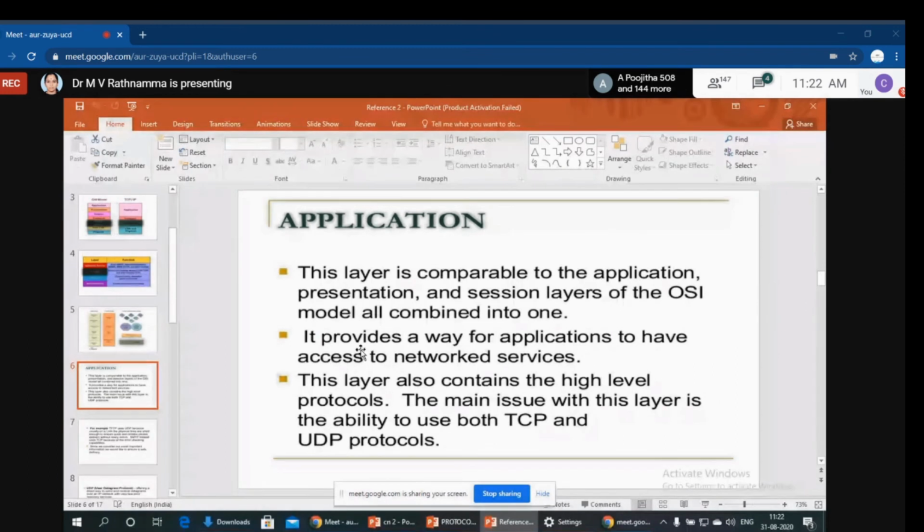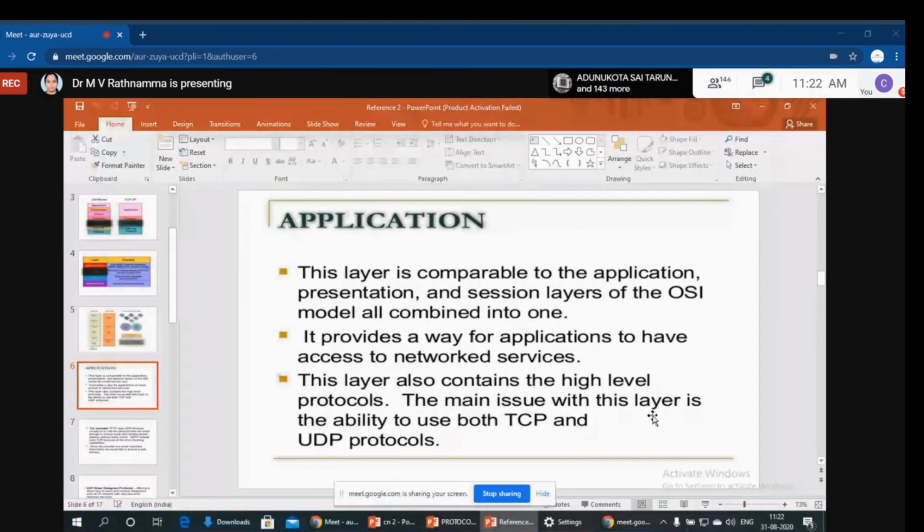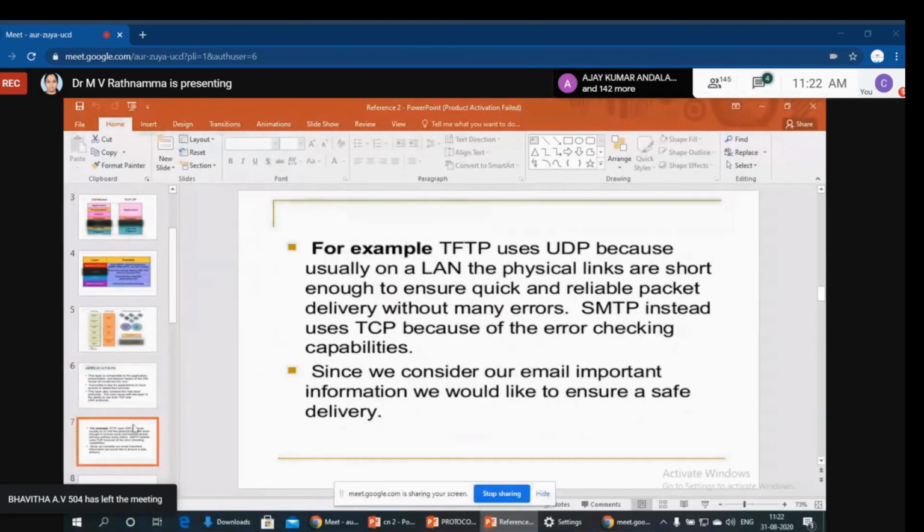So, what does application layer mean? Here, three layers of OSI are combined into one in our TCP/IP reference model. It contains some high-level protocols. The main issue with this layer is the use of both TCP and UDP protocols. For example, TFTP and the Simple Mail Transfer Protocol are present in our topmost layer. So we'll discuss all of them.